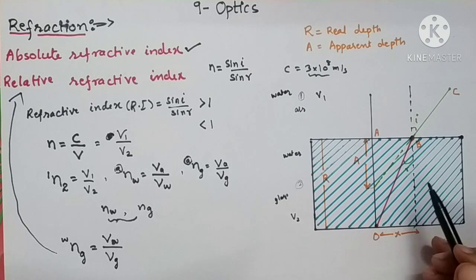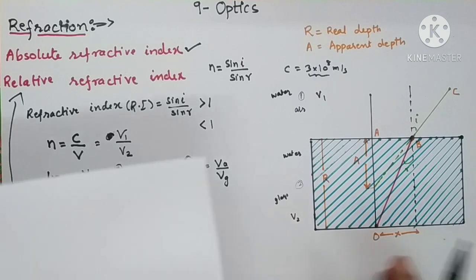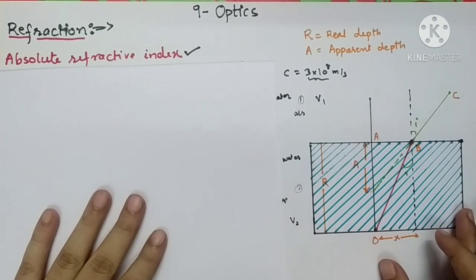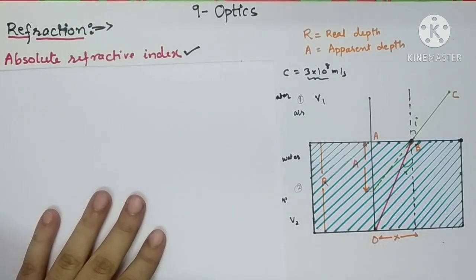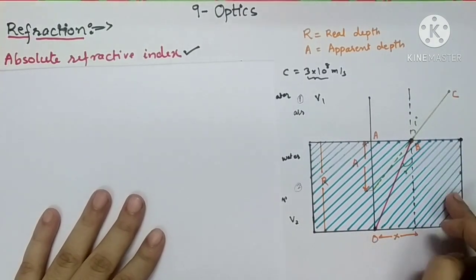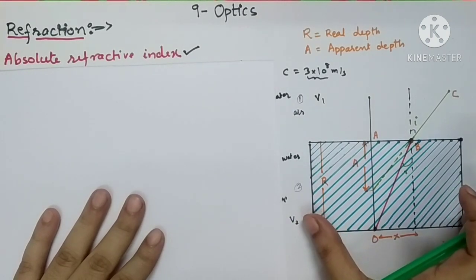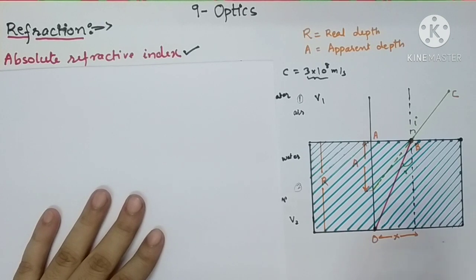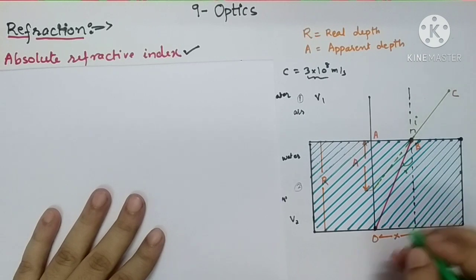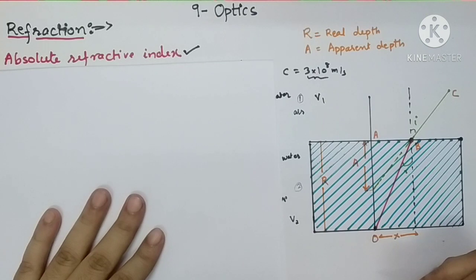Now, with the same example, let us find out another formula for the refractive index. But this time we will take an incident ray. Consider this same diagram over here. It is a glass slab, or you can consider it as water. But the light ray is not going to enter from the rarer medium. Suppose the source of light is placed at point O inside the denser medium.